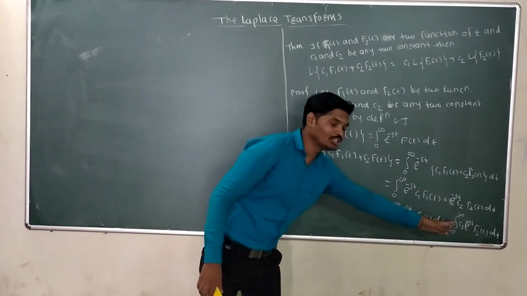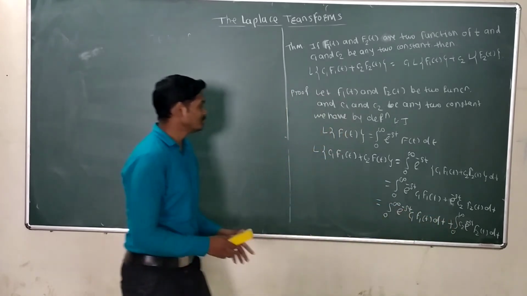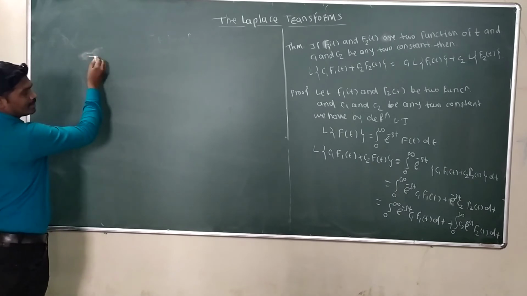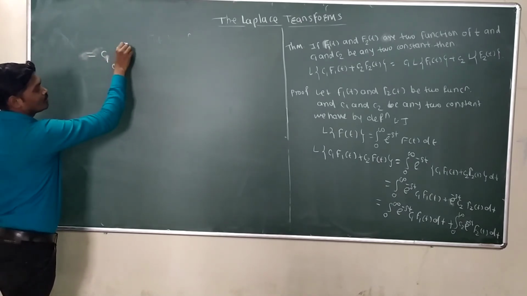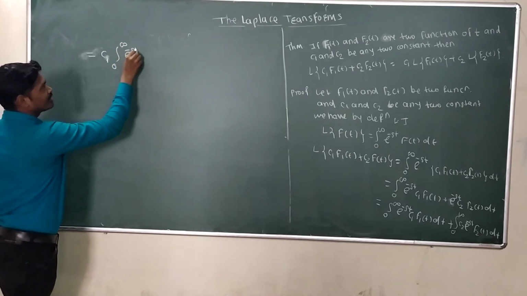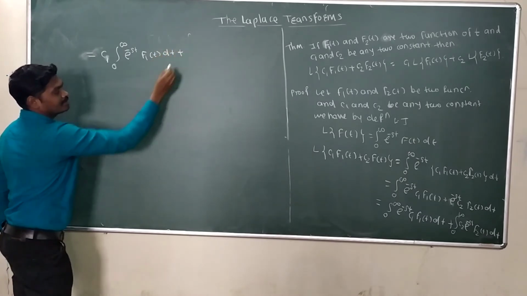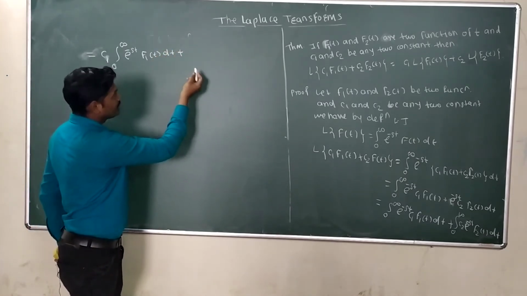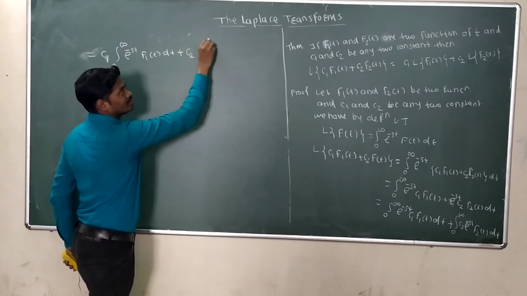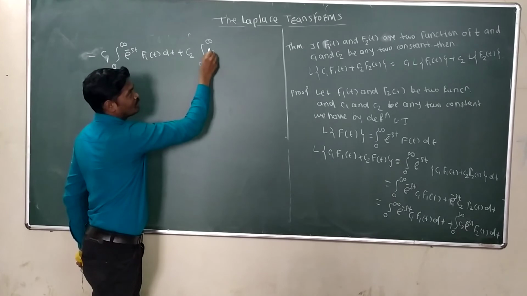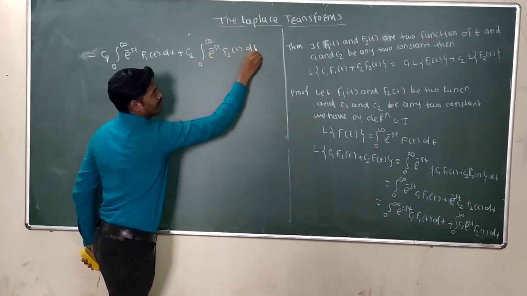Here c1 and c2 are two constants. Take them outside of the integration, so we get c1 integration 0 to infinity e raised to minus st f1 of t dt plus, again c2 is a constant, take it outside of the integration, c2 into integration 0 to infinity e raised to minus st f of t dt.